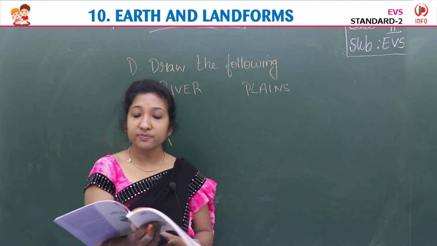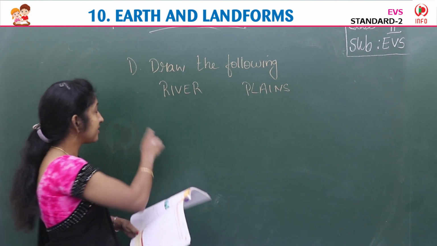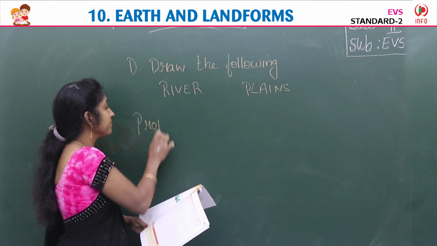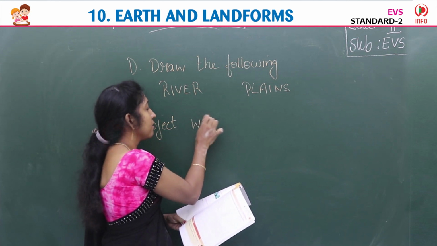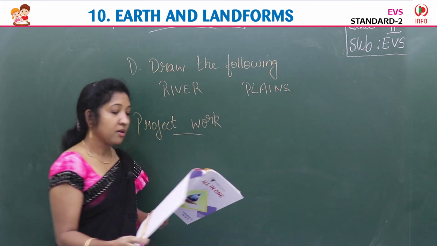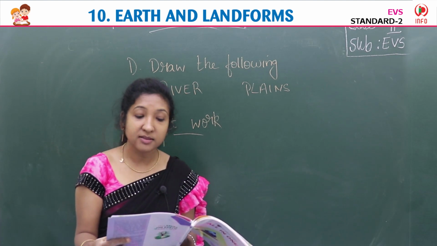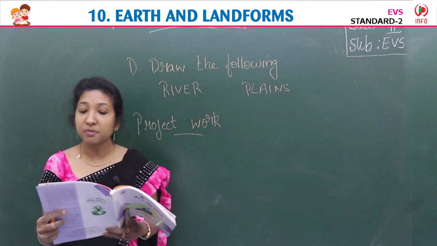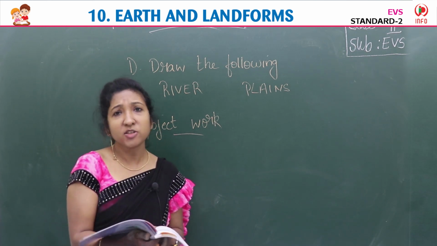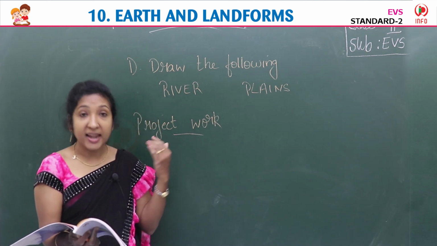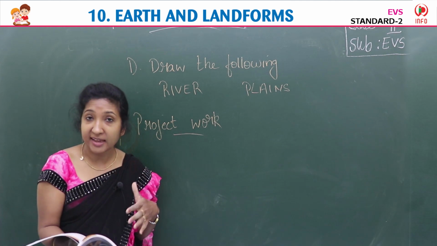Then next is project work. Let's see what is given in the project. Project work: collect pictures of plains, hills, valleys, mountains, deserts, etc. and paste them in your scrapbook or in your notebook. You can collect these pictures of different landforms.